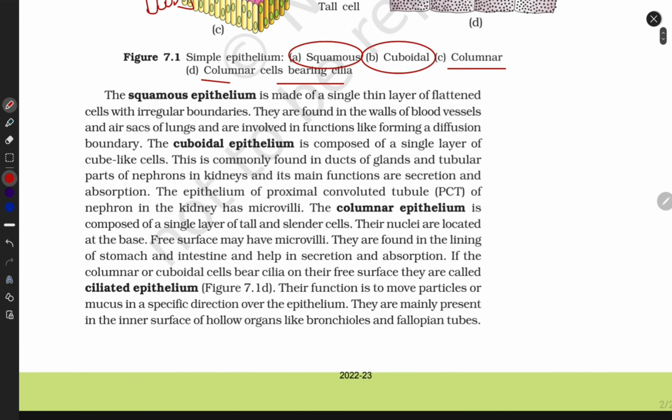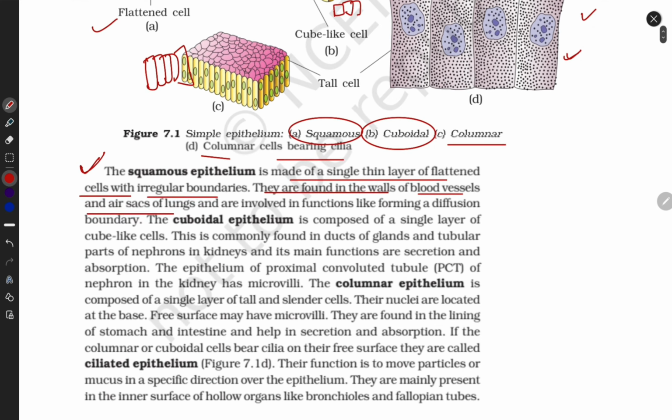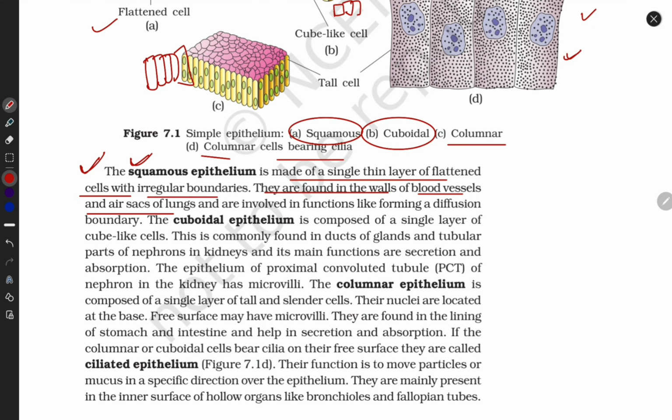Squamous epithelium is made of a single thin layer of flattened cells with irregular boundaries. They are found in the walls of blood vessels and air sacs of lungs. Guys, this is important. If someone asks you to describe epithelial tissue, you should write according to this sequence. First draw the flow chart, and explain one by one their names, 1 to 2 properties, and their examples, like where they are located.